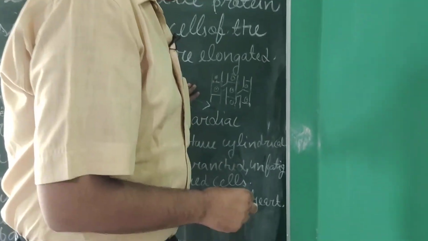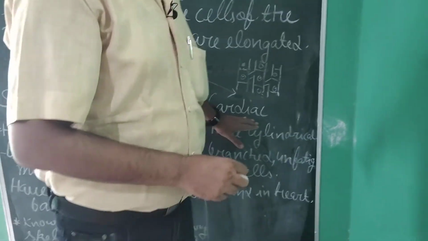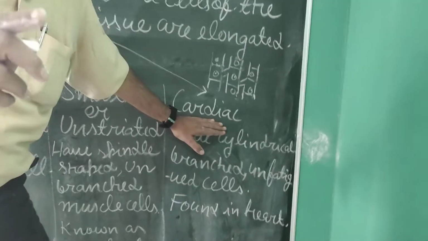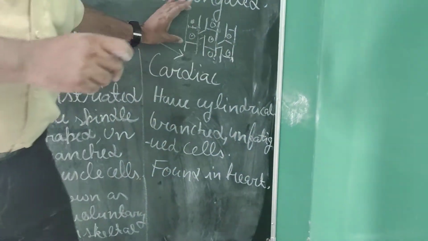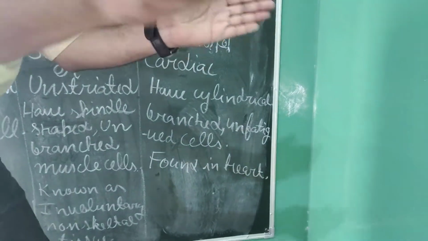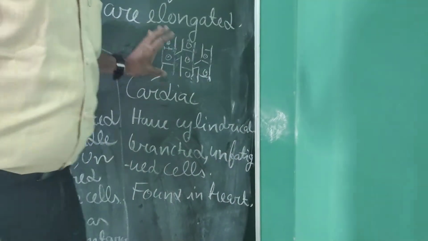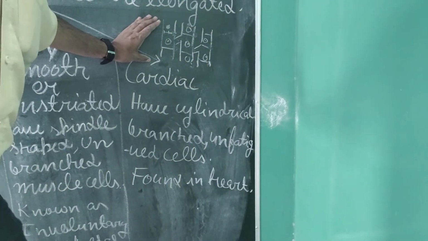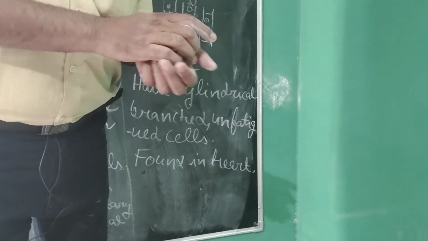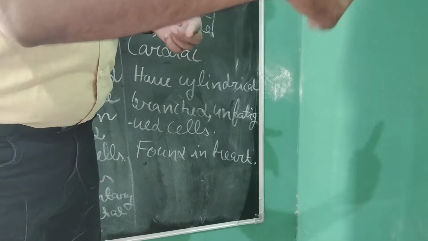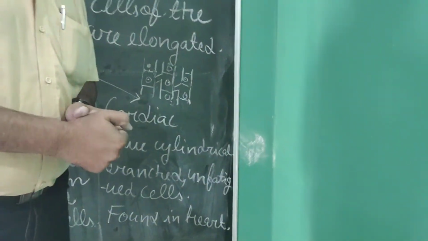So the third type of muscular tissue is cardiac muscular tissue. It has cylindrical cells. Their cells have a cylinder-like shape. And they are branched, meaning their cells are interconnected with each other.